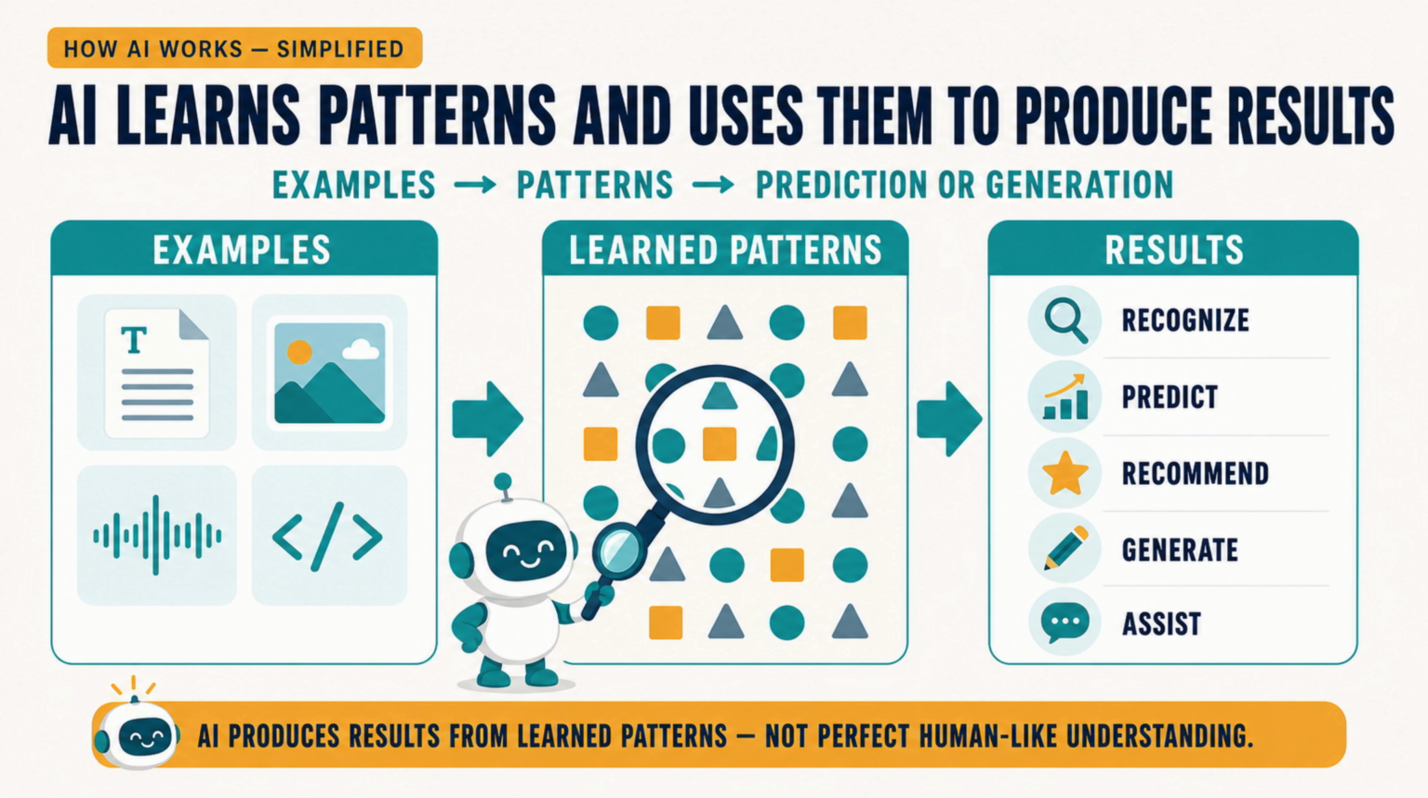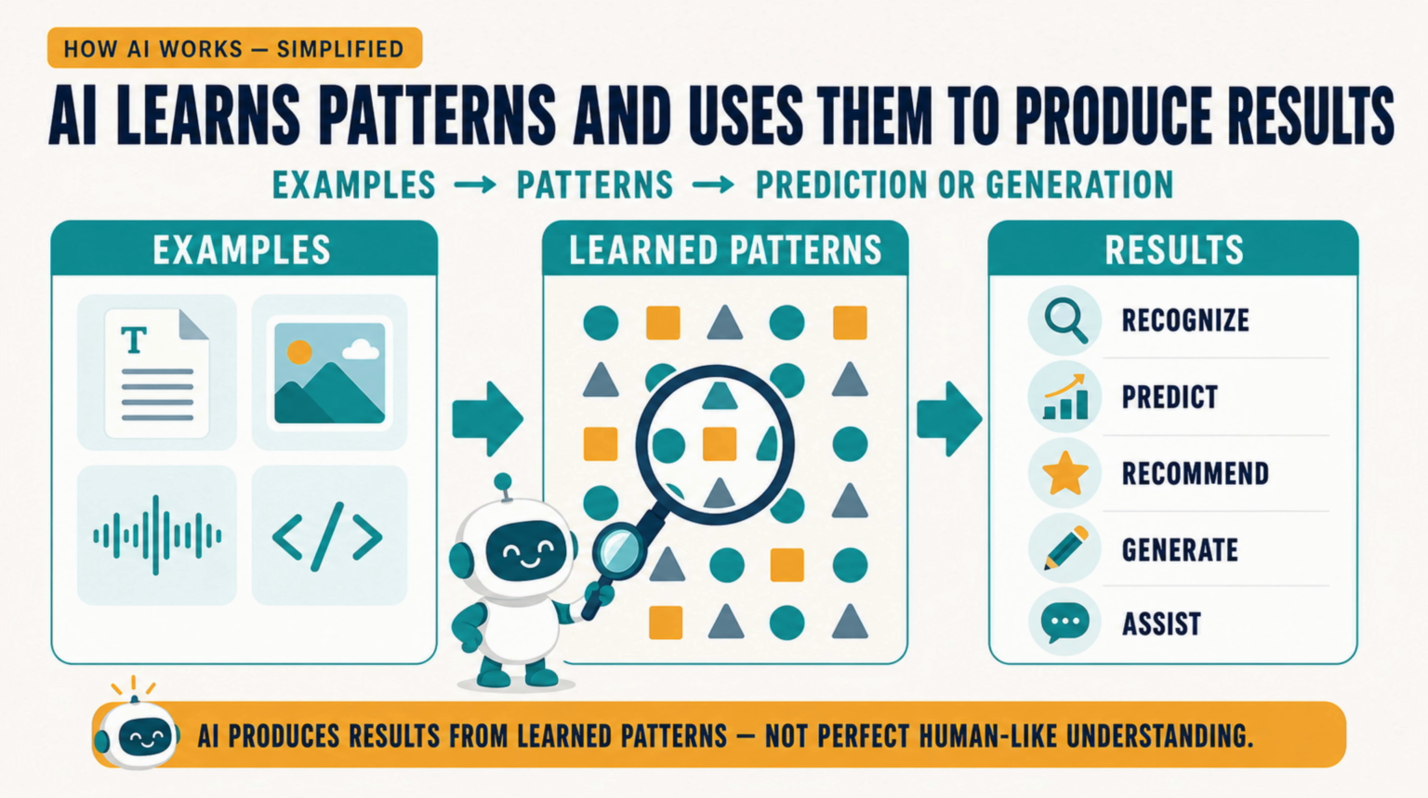Here is a simplified way to understand how AI works. It learns patterns from many examples, such as text, images, audio, and code. It then uses those learned patterns to produce a result. Depending on the task, that result might recognize something, predict what comes next, recommend an option, generate new content, or assist with a decision. The system is not copying one perfect answer from a hidden encyclopedia. It is producing a result from patterns, the current instructions, and the information available to it.